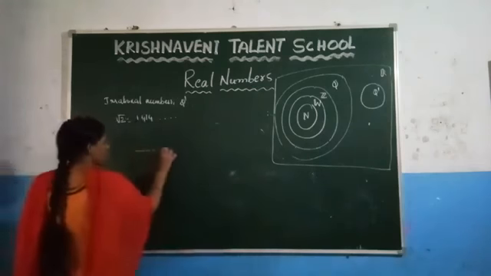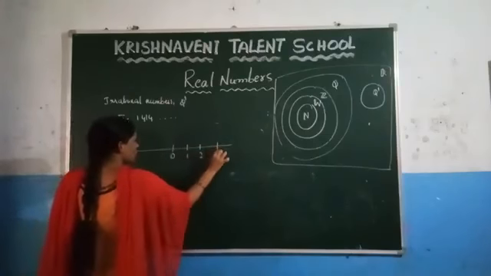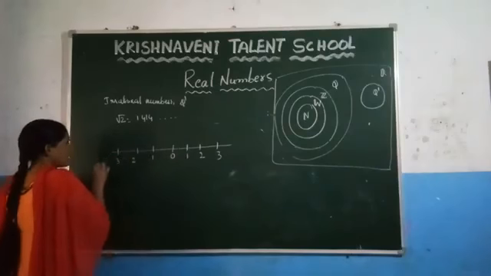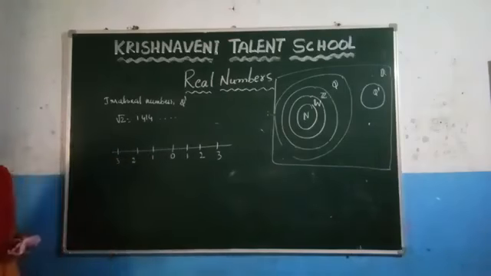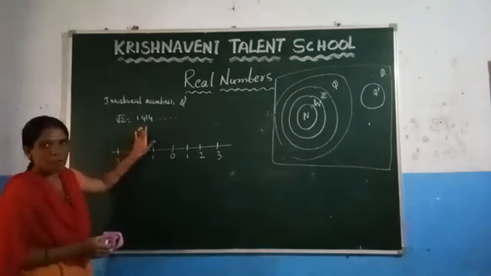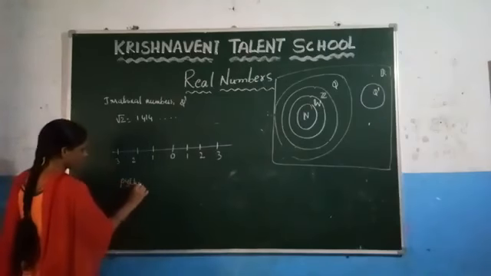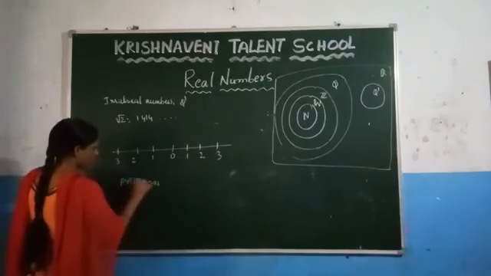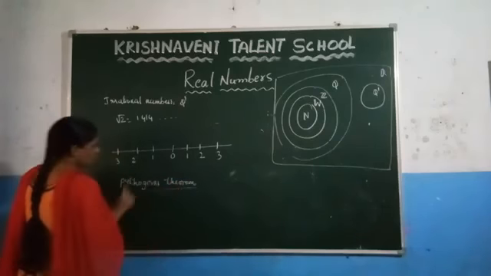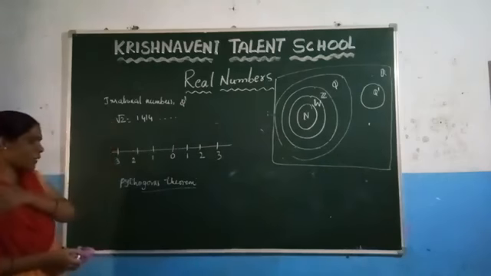Now if you want to represent this on a number line, let us draw the number line first and keep the points as 0, 1, 2, 3. If you want to represent root 2 on a number line, you need to know about the Pythagoras theorem.